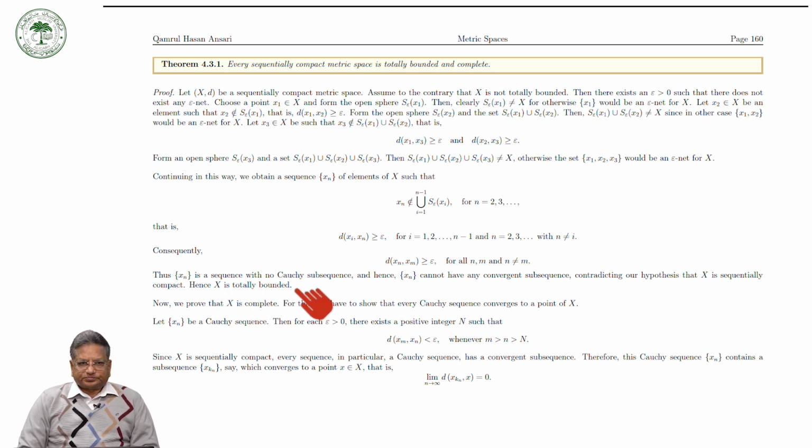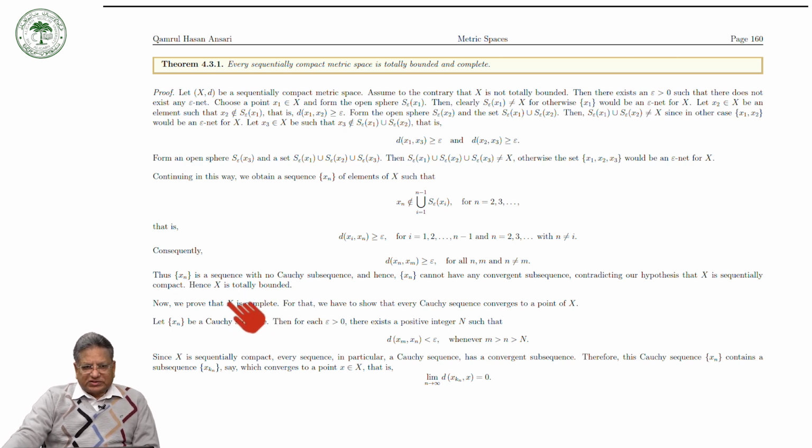Now, we will prove that every sequentially compact metric space is complete. Complete means every Cauchy sequence is convergent in it. So, to prove that the space X is complete, we have to show that every Cauchy sequence converges to a point of X. Let xn be a Cauchy sequence.